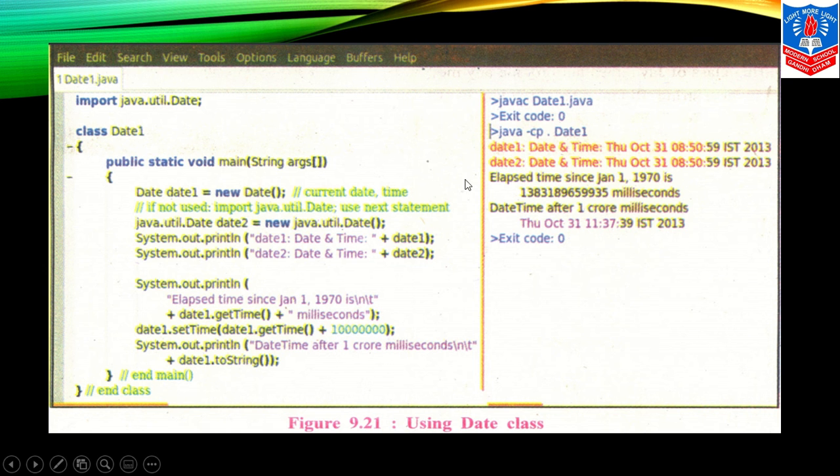We are initializing two variables here, date1 and date2, and it is giving the time and date function output over here. Got it? Now the elapsed time since January 1, 1970 is given in milliseconds, children. You can see this figure in the output. Date time after 1 crore milliseconds, thus October 31, 11:37:39 IST 2013. Okay.